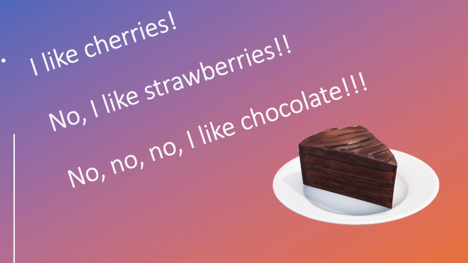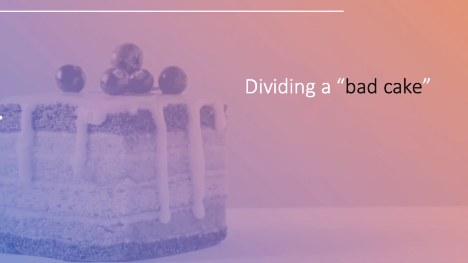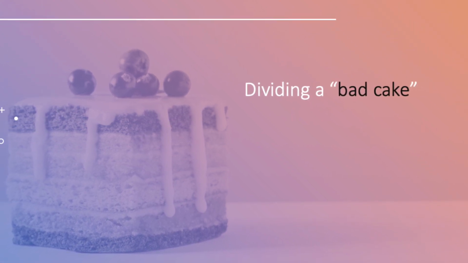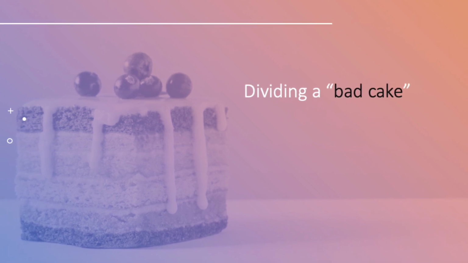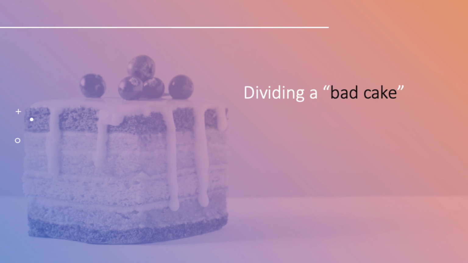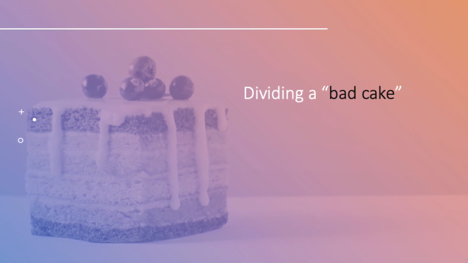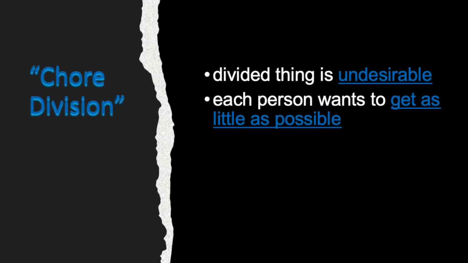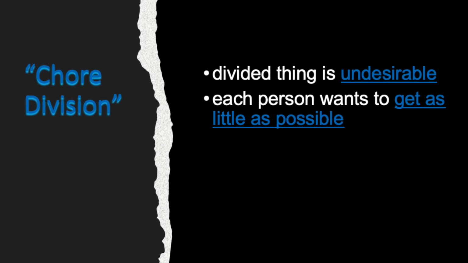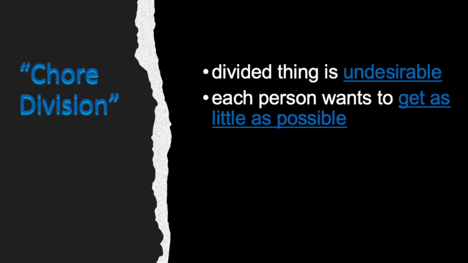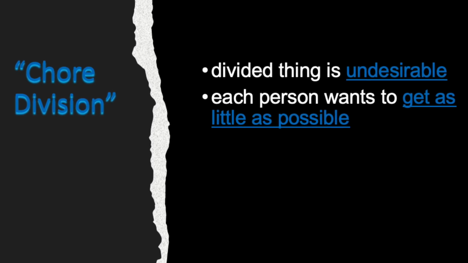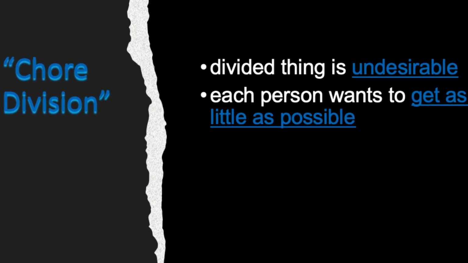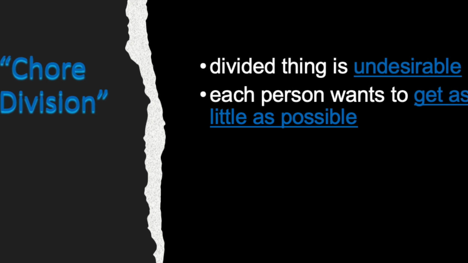Having said that about cutting a good cake, what about dividing a bad cake? A bad cake means the cake is not desirable. For example, let's divide a chore more fairly. It would be chore division, which is a kind of problem in which the divided thing is undesirable, so that each participant wants to get as little as possible. It is a mirror image of the fair cake cutting problem, in which the divided thing is desirable, so that each participant wants to get as much as possible.